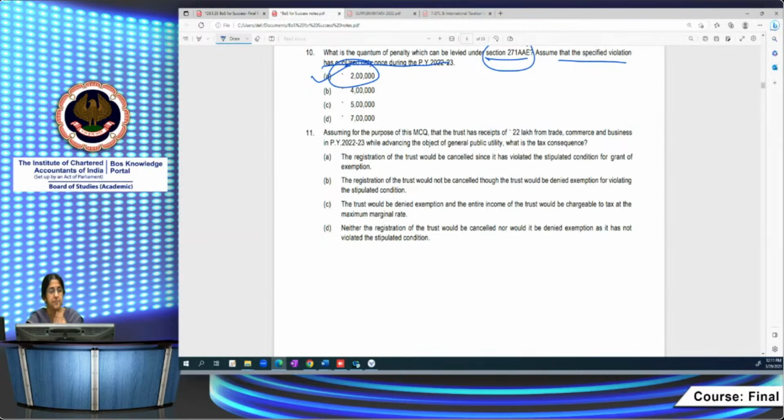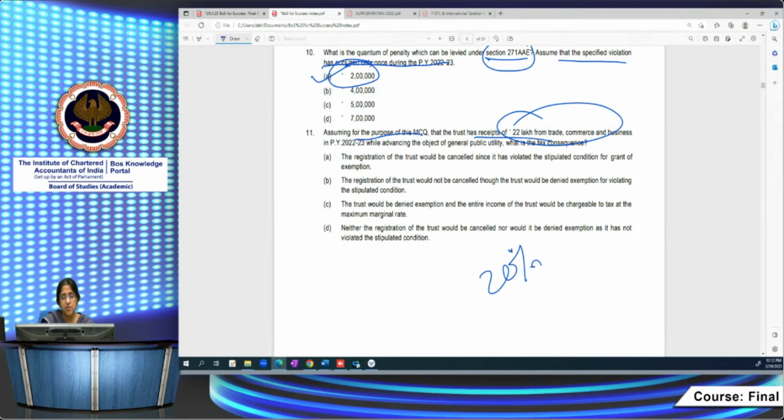Assuming that, for the purpose of this MCQ, the trust has receipts of 22 lakh from trade, commerce and business in the previous year 22-23 while advancing the object of general public utility, what is the tax consequence? So 22 lakh is from trade, commerce, business. The object of this trust is general public utility. So what is the condition to be fulfilled? That it should not exceed 20%.